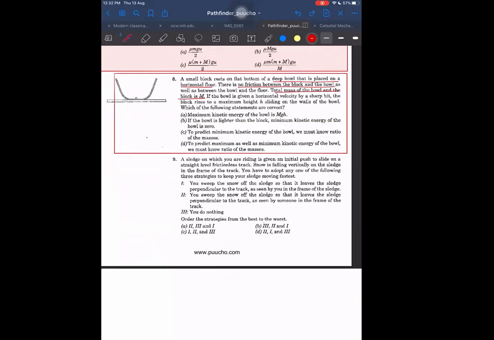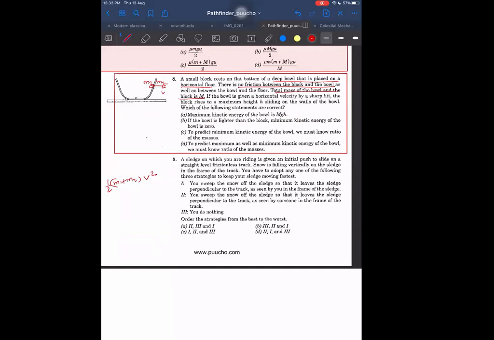At the highest point, when this reaches here, both have kinetic energy. Let us consider the masses to be m1 and m2. Then I will say half of m1 plus m2 into velocity squared, since they will have the same velocity at the highest point. Yes, sir. Their relative velocity will become 0.